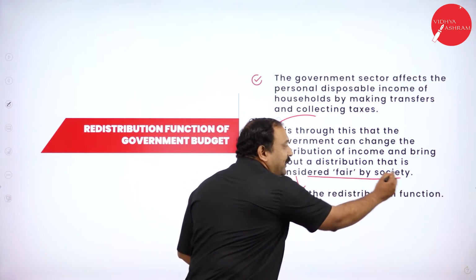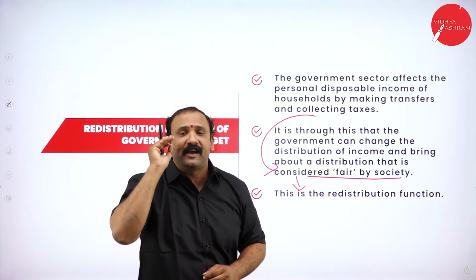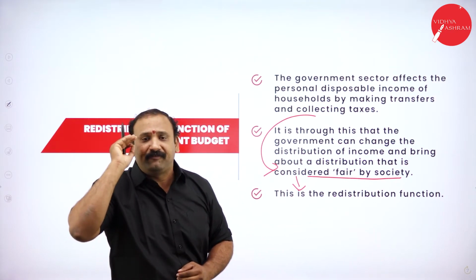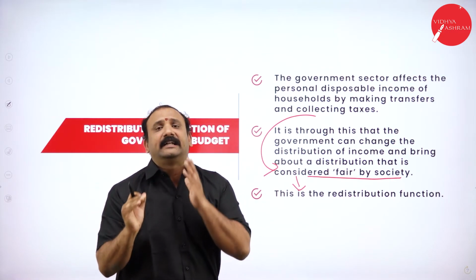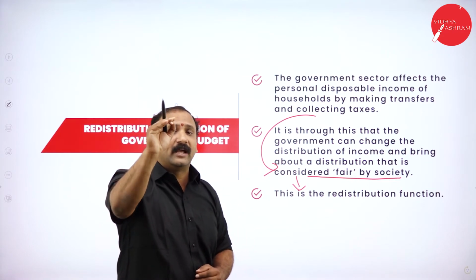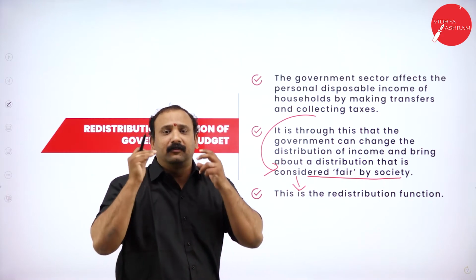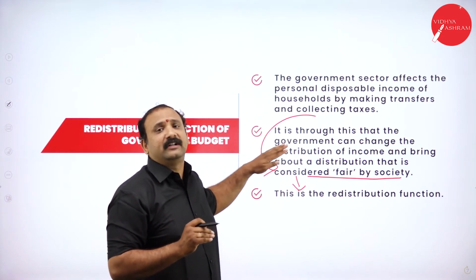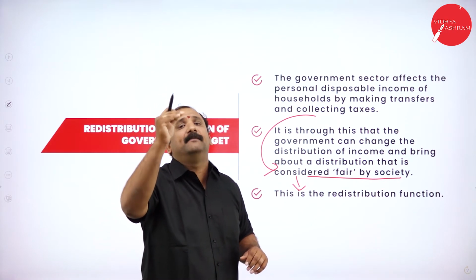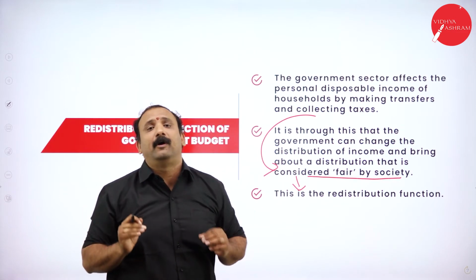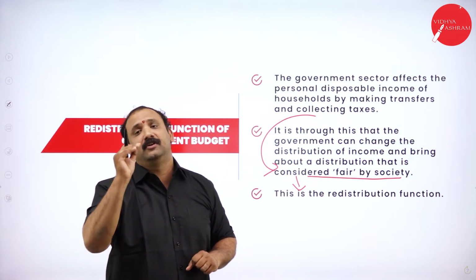Because we want it to be fair for the society. The government considers that there should be a fair distribution of income. There should be a fair distribution of money among the society. So whatever money that is collected from the public should go back to them in the form of benefits, in the form of facilities, in the form of some sort of good, so that the society is not affected. So the government always works for the people, of the people, and by the people. That is very, very important that we need to understand in terms of the redistribution function altogether.